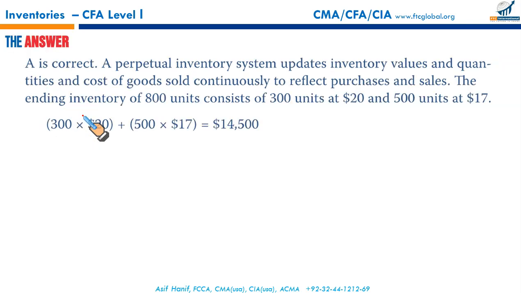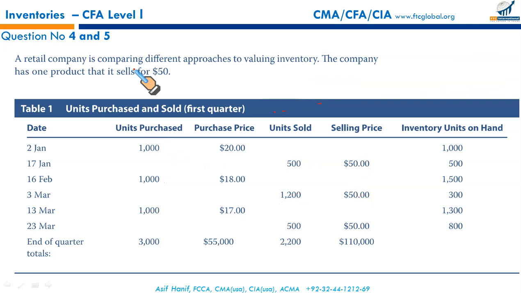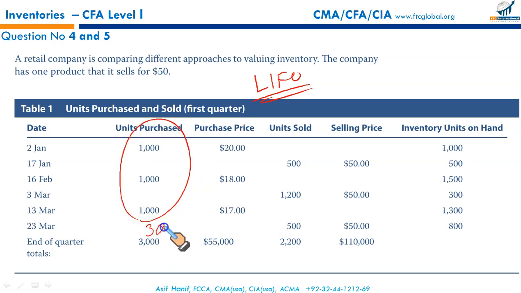Now we got the result. Now let us do it using LIFO periodic. Under LIFO periodic, you know what you do? You don't go for each buy and sell. What you see is the total units bought, 3000. Total units sold, 2200, right? So you bought 3000, you sold 2200. It means the closing stock must be 800 units.